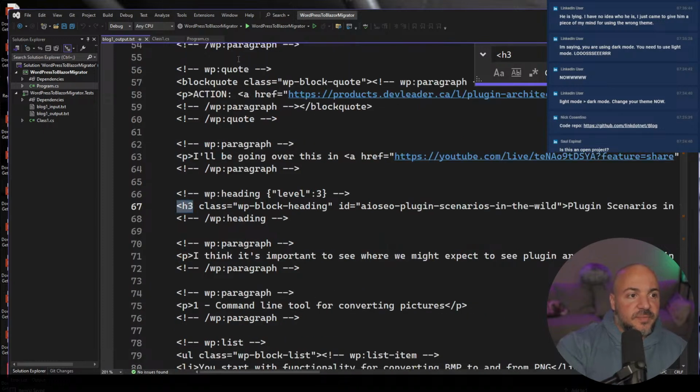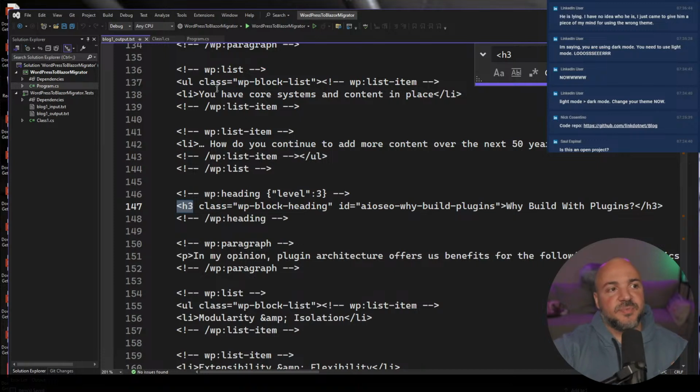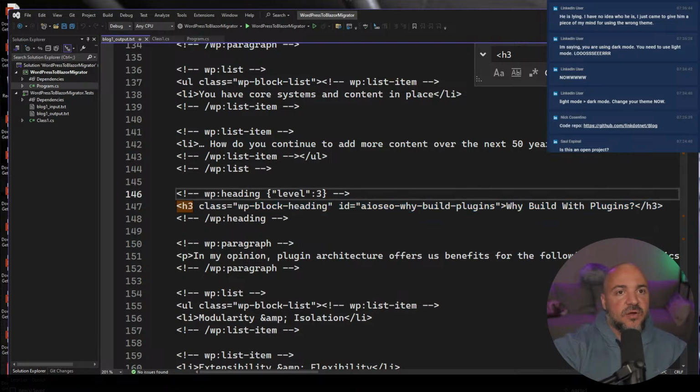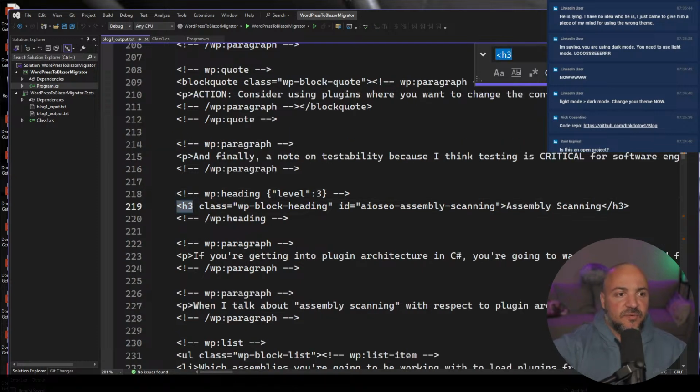Now, what I explained a little bit earlier, but what I want to be doing is using a regular expression to do the replacement. So now I'm using patterns, right? I'm trying to look at this H3 and saying, are all the H3s the same type of thing? So for example, I don't care about any of this stuff, right?